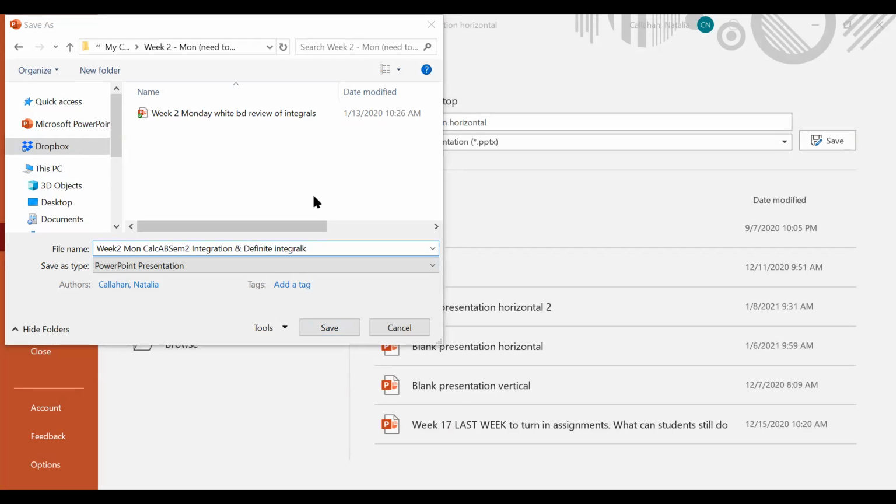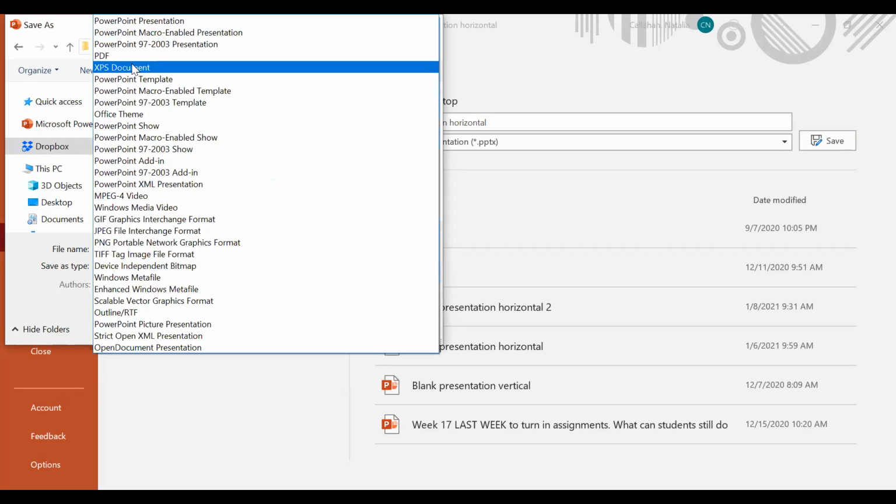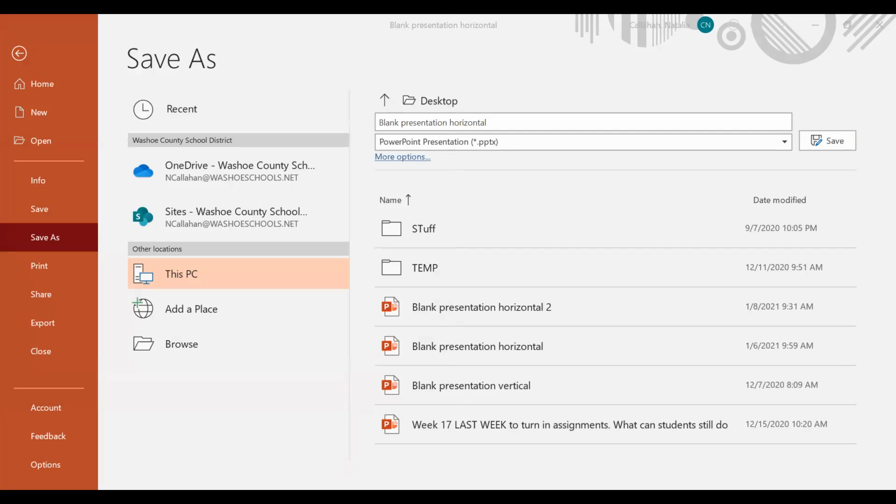Okay, this needs to be moved. And I want to put in guided notes. And then we'll just save it as a PDF. Awesome.